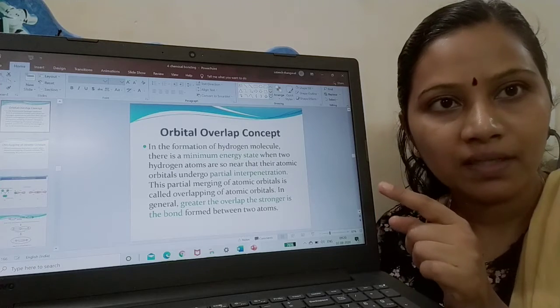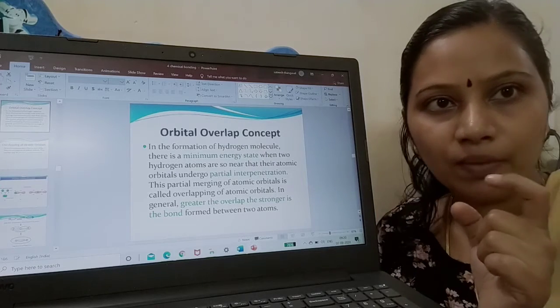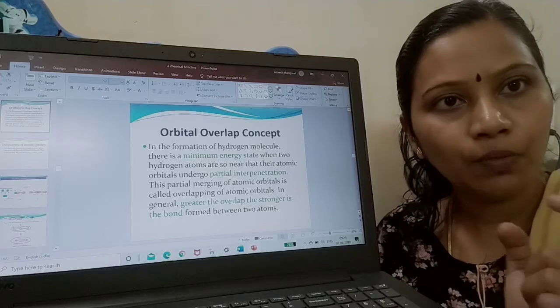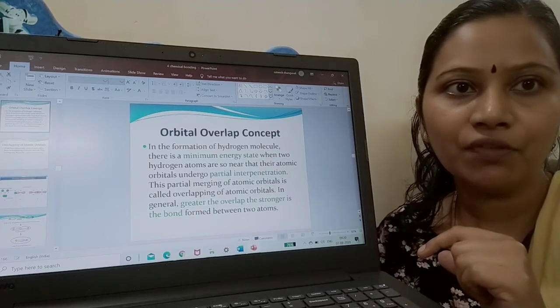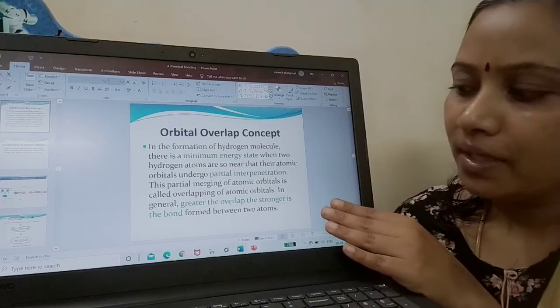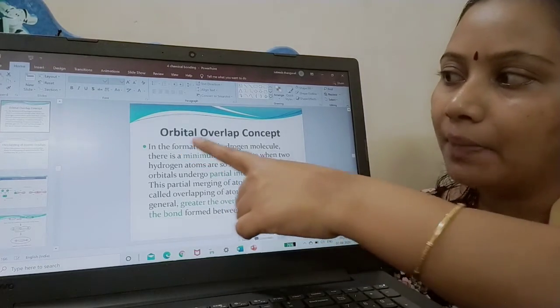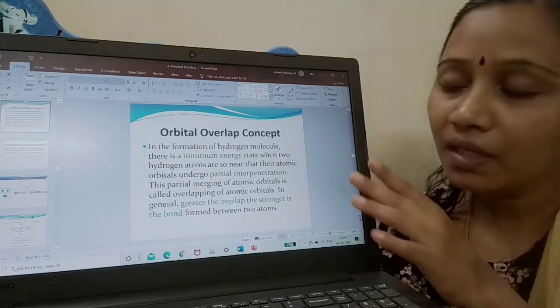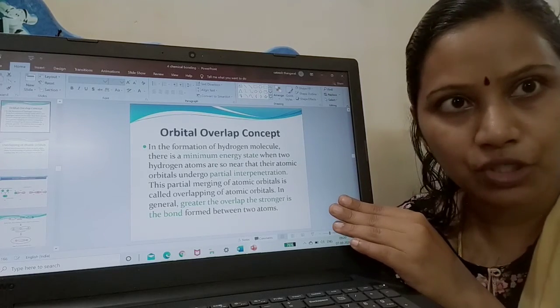Under valence bond theory, I was explaining the distance between the two hydrogen atoms. If it is equal to 74 picometer, greater than 74 picometer, and less than 74 picometer, what was the case we saw? So in today's class, we will be seeing the orbital overlap concept. Here also I am going to take the formation of the hydrogen molecule.